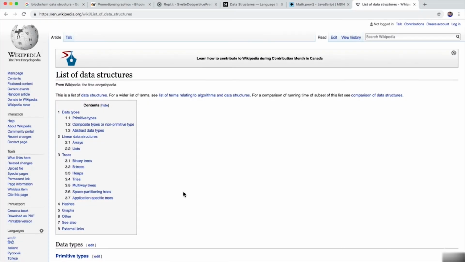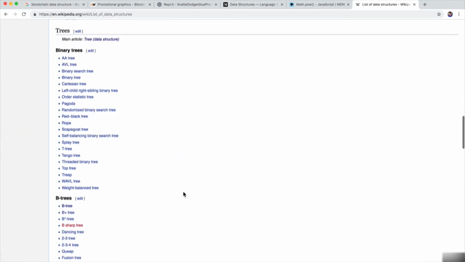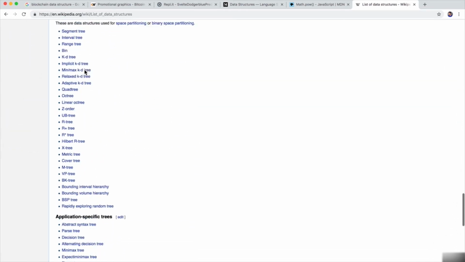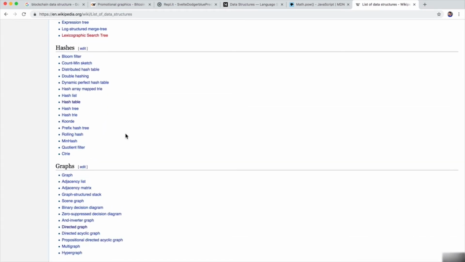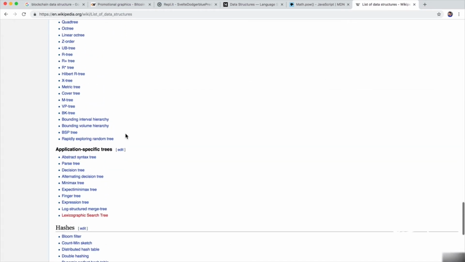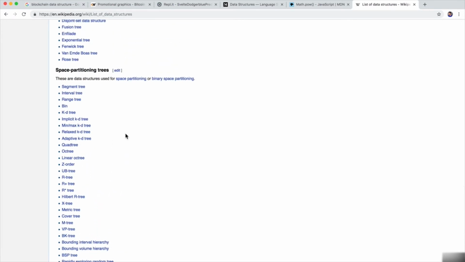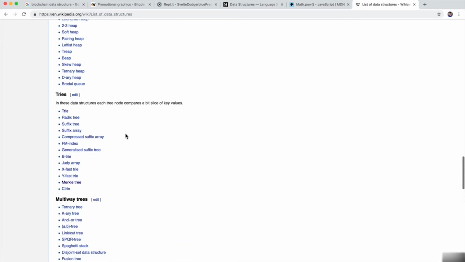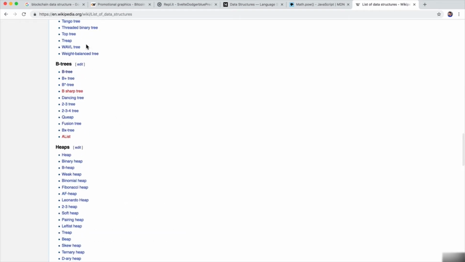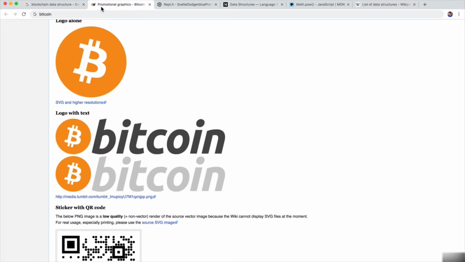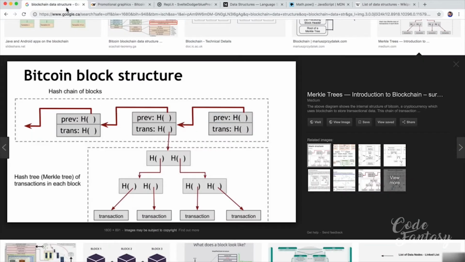If we go to Wikipedia, for example, and scroll through here, we see a ton of data structures. This is going to look overwhelming, but don't worry. Most of these I've never encountered myself, and they're very, very specific. You probably only have about 5 or 6 data structures that are really important that we're going to go over. And you may have even heard of Bitcoin and how it uses blockchain technology, this magical word. Well, blockchain at the end of the day is simply a data structure, a way to hold information.